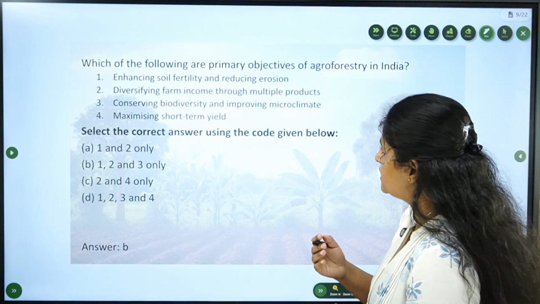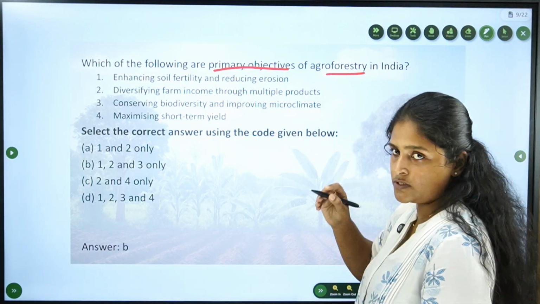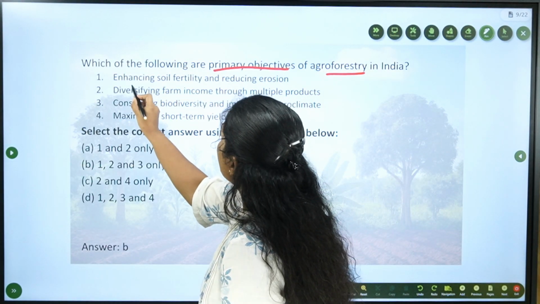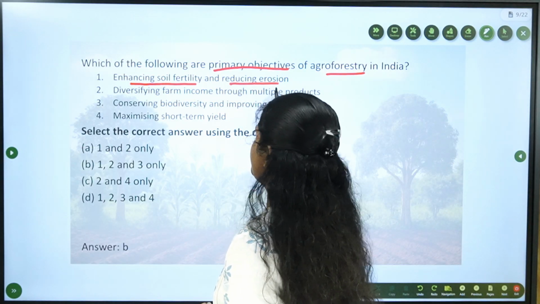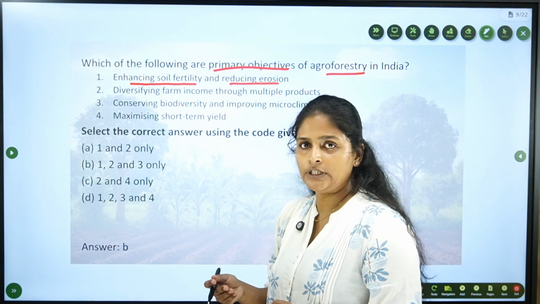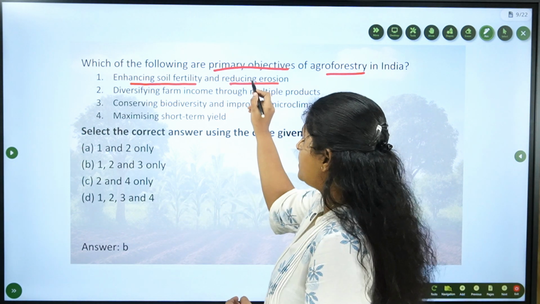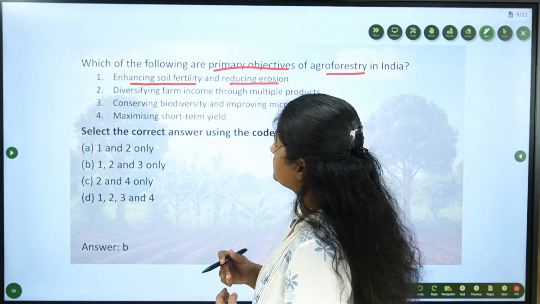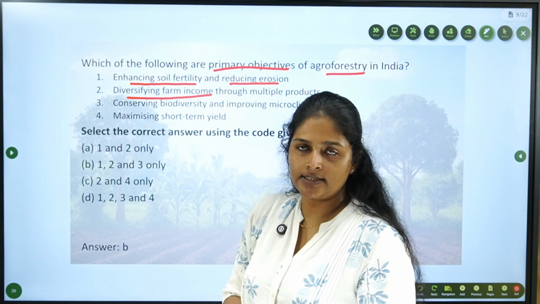Just read the question. What are the primary objectives of agroforestry? Read the statements. It enhances soil fertility and reduces erosion. Is it right? Yes, of course. When you plant crops and trees, soil erosion will be less, and soil fertility will be increased. Now, diversifying farmer income. That's also right.